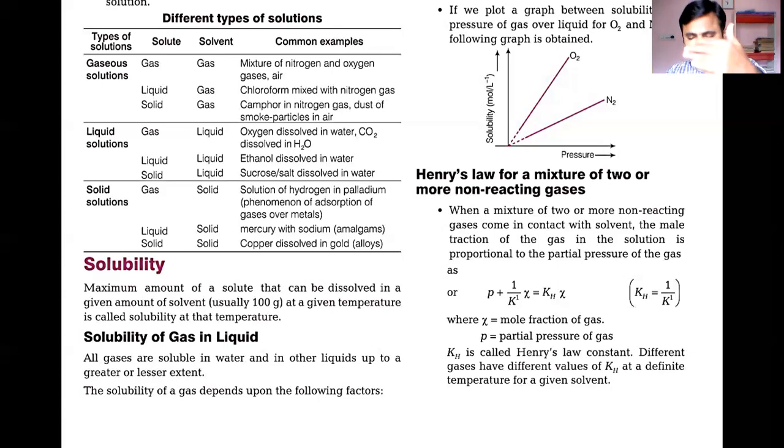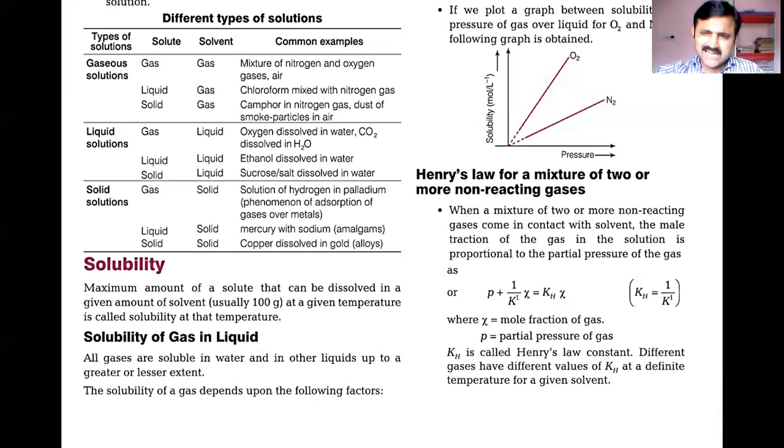When you add a certain quantity of solute to the solvent, what will happen? It has reached the maximum quantity and you prepared a solution. That solution you call a saturated solution. And after that, you are still adding this solute. It cannot get dissolved in the given 100 grams of solvent. That time you will violate the rules of the temperature conditions. That means you will increase the temperature to make the solute soluble in the solvent. In such a case, you prepared a solution called a supersaturated solution.